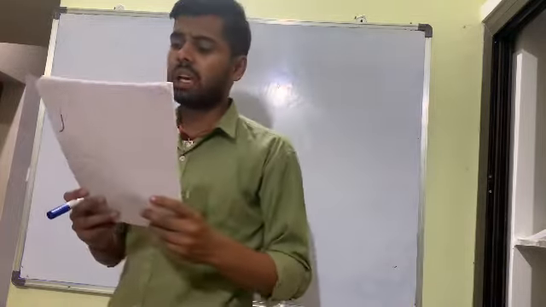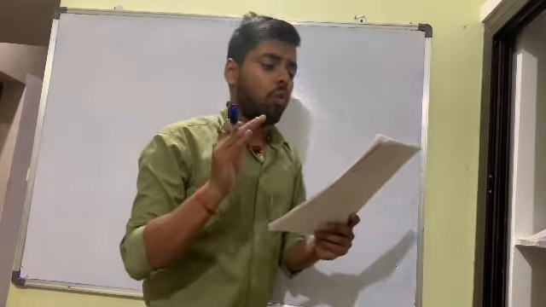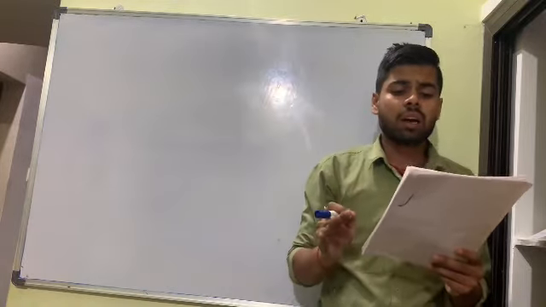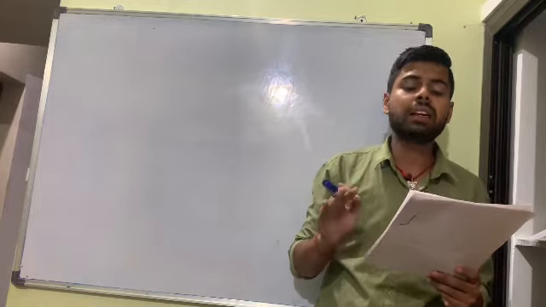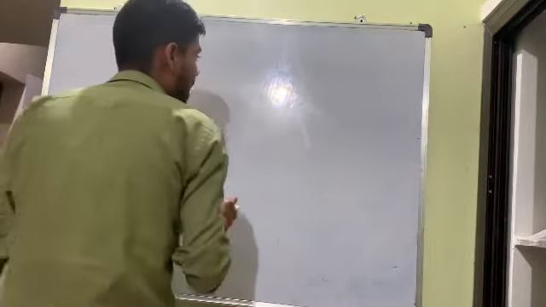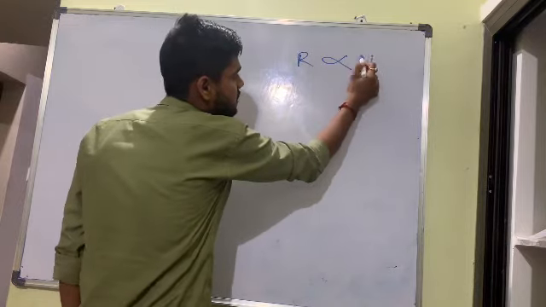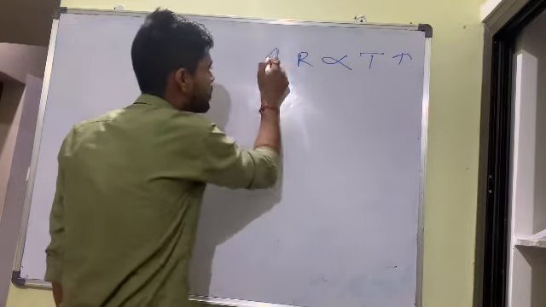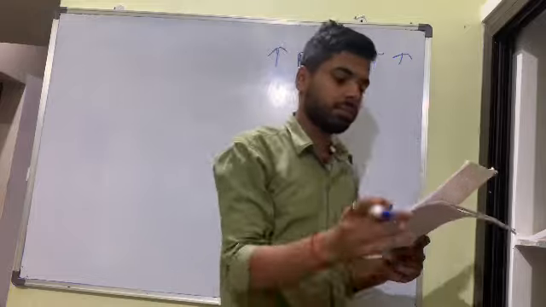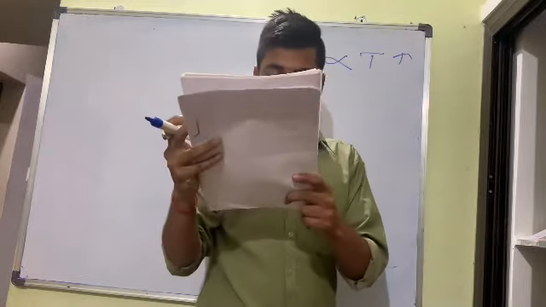Next question, bacha. They discuss what happens to the resistance of a conductor when temperature is increased. So they are asking what happens to resistance if we increase the temperature. Resistance is directly proportional to temperature, so if you increase the temperature, resistance also increases. Okay. Any doubts? Next question they are giving.